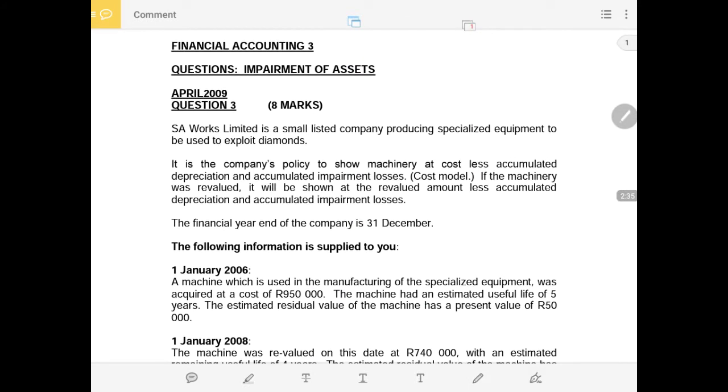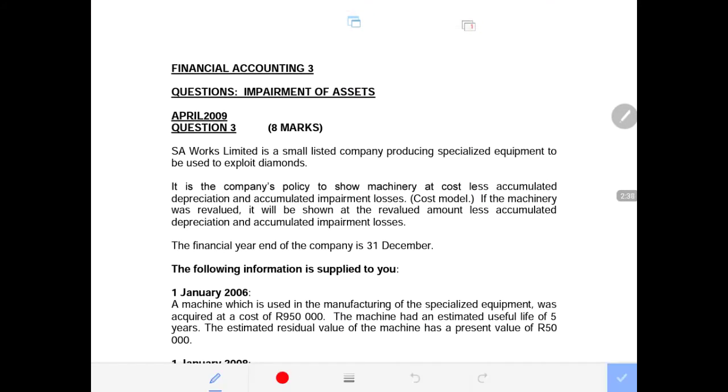Those are the normal changes in estimate. Then let us read what is provided to us. It says SA Works Limited is a small listed company producing specialized equipment to be used to exploit diamond. So this is definitely in the mining industry, specialized equipment, machines.